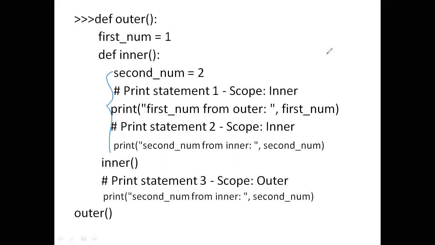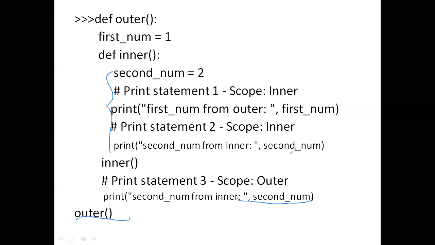But if it is defined within inner, then it will work there. When it comes to outer, we'll get the same.